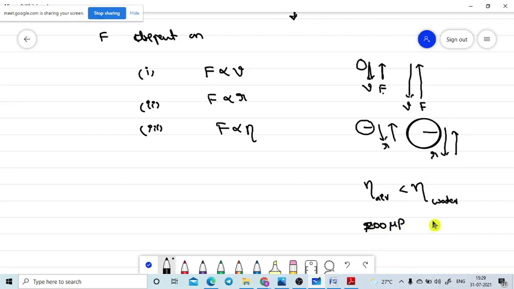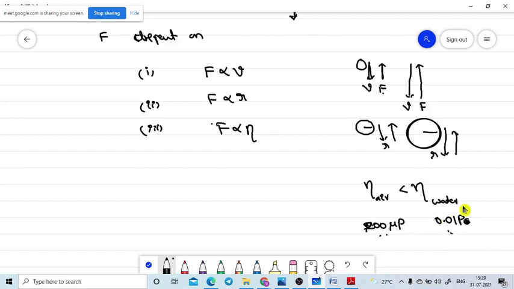Water has 0.01 poise. So water can give more viscous force as compared to air, because the coefficient of viscosity of air has a lesser value and the coefficient of viscosity of water has a more value.